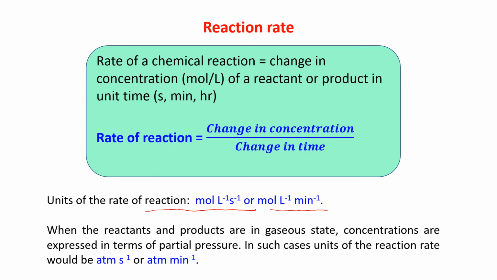When the reactants and products are in gaseous state, then the concentrations are expressed in terms of partial pressure. In such cases, the units of reaction rate would be atm s^-1 or atm min^-1. I think you have understood and you know about all these things.